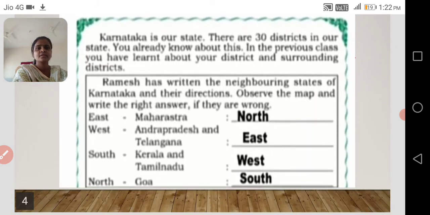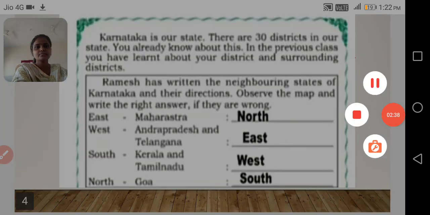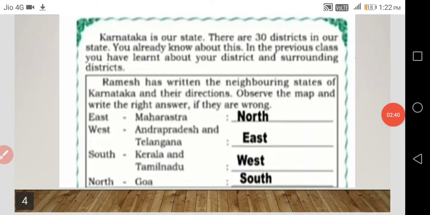Next, here in your reader this has been given. So what you have to do? You have to write this in your classwork with reference to the reader. On page number 2 to 4, Ramesh has written the neighboring states of Karnataka and their directions. So Ramesh, like you, a student, wrote the neighboring states of Karnataka and their directions. So observe the map and write the right answer if they are wrong.